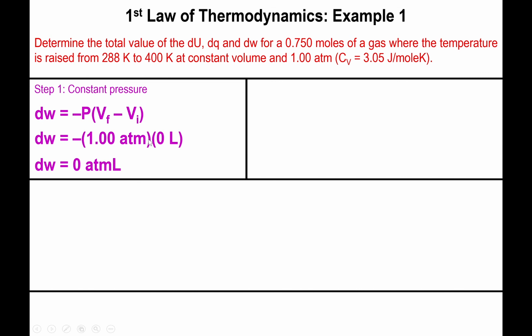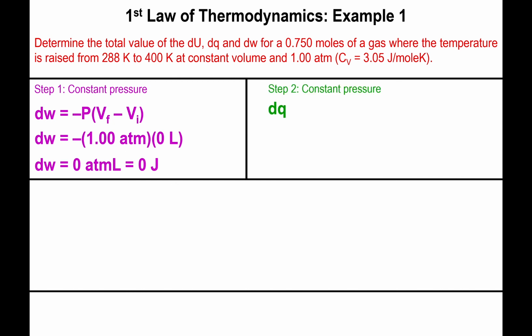In this case, the units are atmosphere liters. If you were to multiply this by 101.325 to change it into joules, you'll end up finding out, unsurprisingly, that this is still 0 joules. So there is no work done because the volume is constant. And technically speaking, you don't even need to do all these calculations. If you just remember that the work is going to be 0 when the volume is constant, you got that answer.